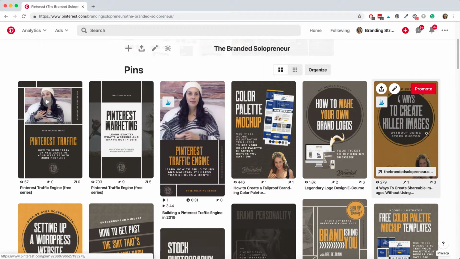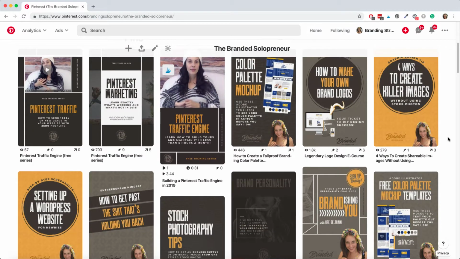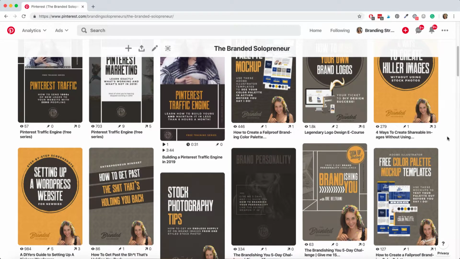So I created this new page, which allowed me to add new content, right? I had all of these individual posts, and then I pulled those all together and created an opt-in page that tied back to the post, but offered them a color palette mock-up template. All right, so I took all the keywords for this one opt-in offer, all the keywords from all the different angles, whether it was inspiration, color schemes, you name it.